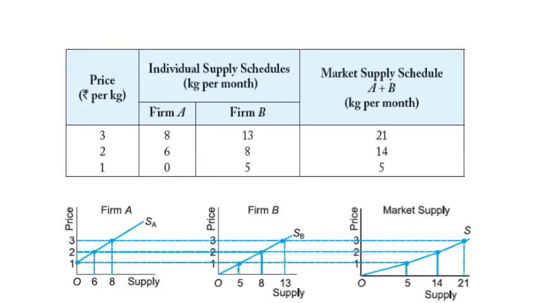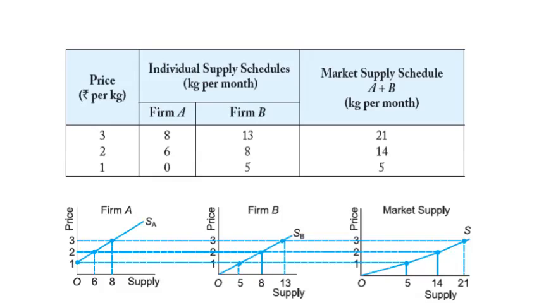You can see, let us assume that there are two firms in the market, firm A and firm B, and the price is 3, 2, 1, which we have seen earlier in that schedule. When price is 3, firm A is willing to sell 8 units and firm B is ready to sell 13 units. At price 2, firm A is ready to sell 6 units and firm B is ready to sell 8 units. And at price 1, firm A is ready to sell nothing and firm B is ready to sell 5 units. When we add these up, 8 plus 13 is 21, 6 plus 8 is 14, 0 plus 5 is 5.